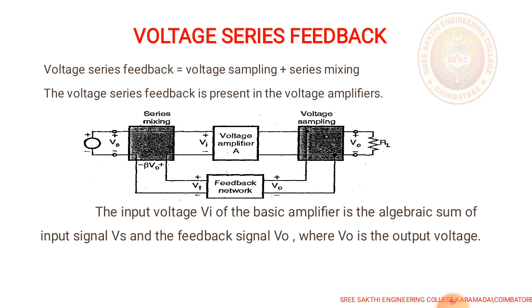First, the voltage series feedback amplifier. Voltage series feedback has voltage sampling and series mixing. This type of feedback is present in voltage amplifiers. Here the input voltage Vi of the amplifier is the sum of the source voltage Vs and the feedback voltage Vf, which is derived from the output voltage V0.